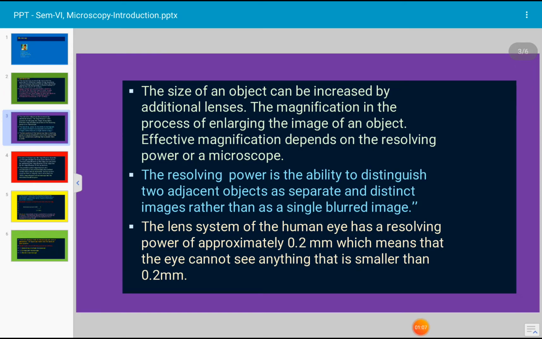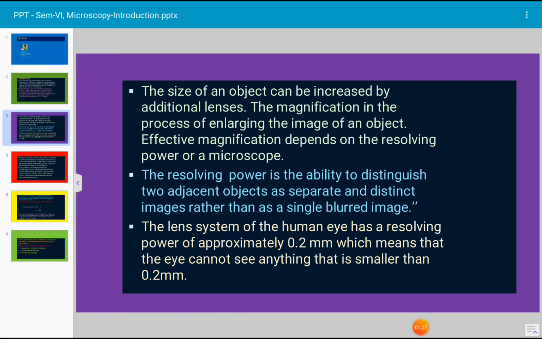The size of an object can be increased by additional lenses. Magnification is the process of enlarging the image of the object. Effective magnification depends on the resolving power of the microscope.